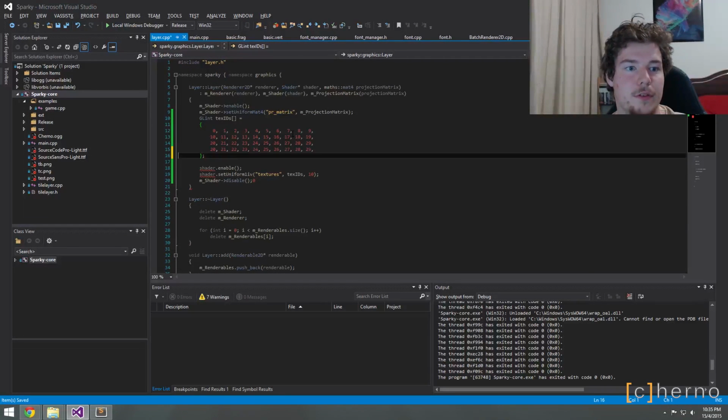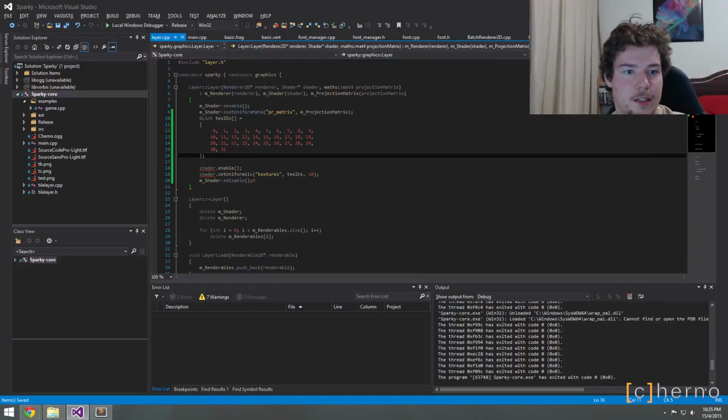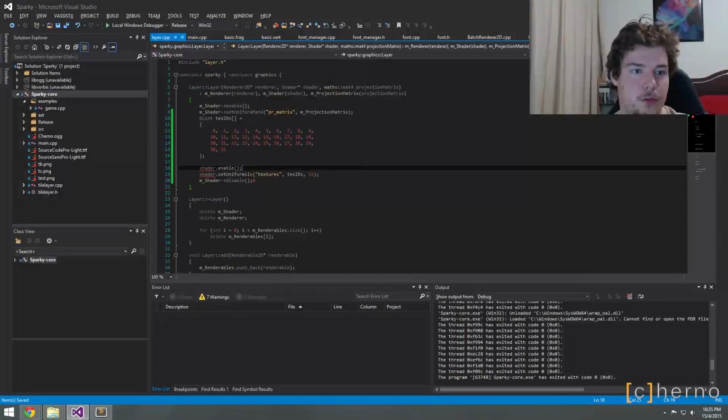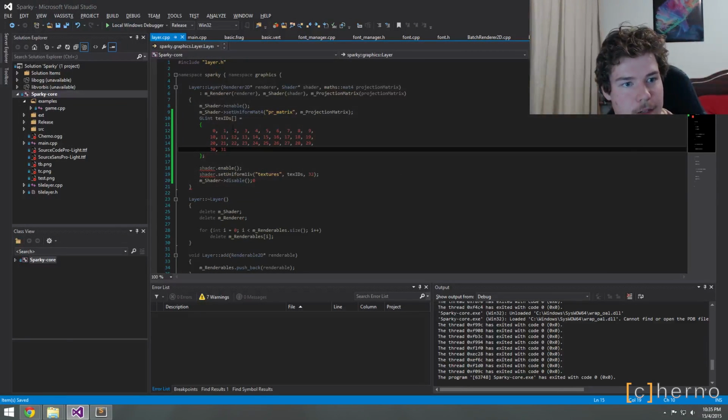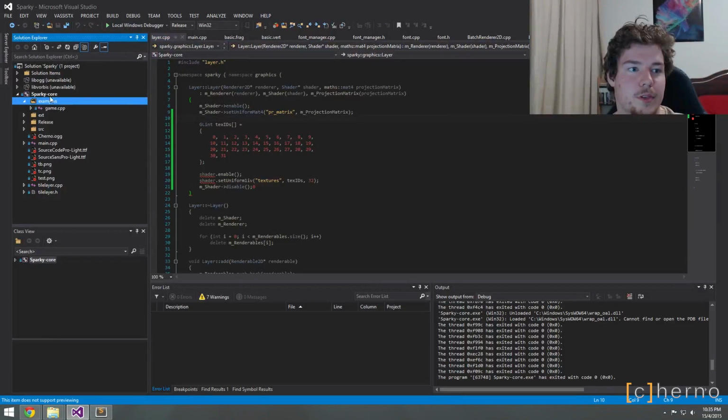So this kind of enforces shaders to support textures. I guess it doesn't really. If it doesn't find the uniform, it won't post it. But there you go. All right, setting all of our stuff here. 32. Yes, that's correct. And then that's it. And it's called textures. So let's just build this.